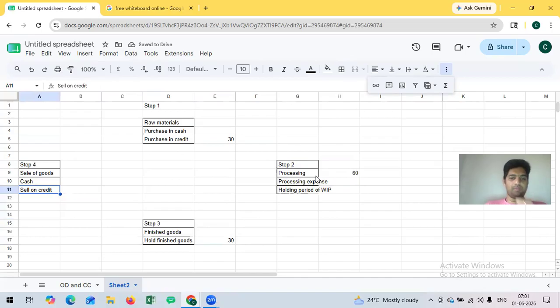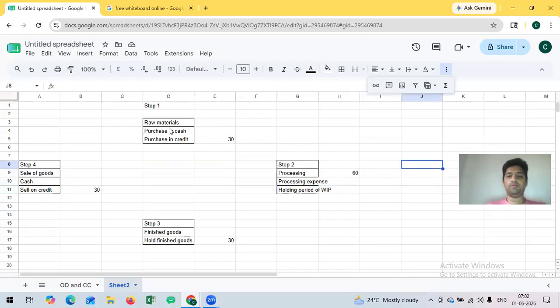And suppose we are selling, it can be on cash or on credit. If you are selling on credit, means the other party takes time for repaying, that also takes, say, 30 days. So in aggregate, we have time. Since we're purchasing on credit, we have to pay them after 30 days only. So that is time that we get. All the remaining time we lose: processing time, the finished goods time we are incurring, and sale on credit, the debtors period, is also time that we lose.